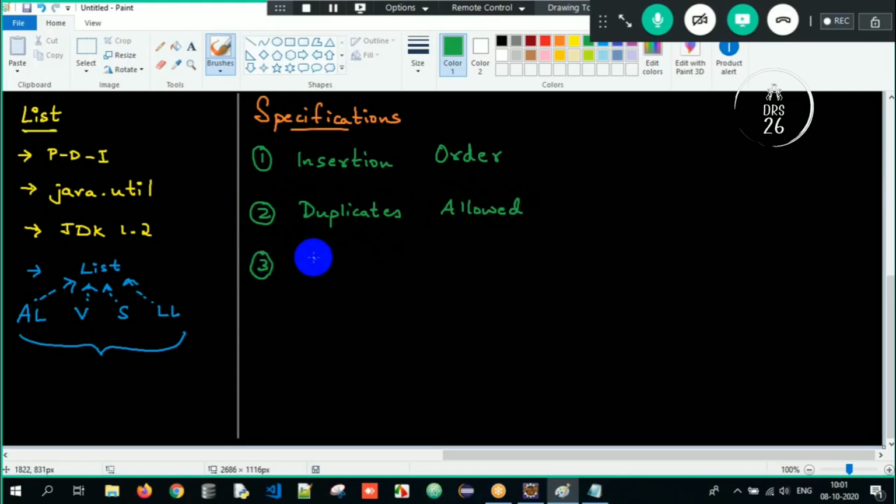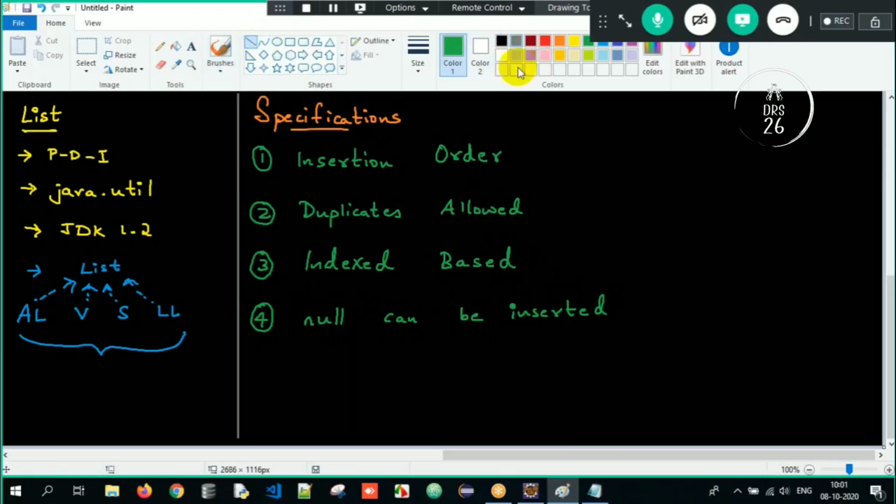And List is index based. What is index based meaning? Each and every object can be identified by its index position. And then the last point is that even null values can be inserted. So these are the four specifications about List which we are supposed to remember all the time.